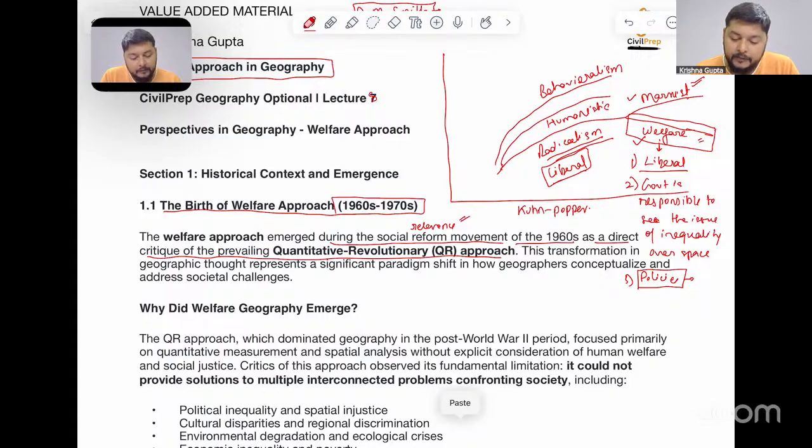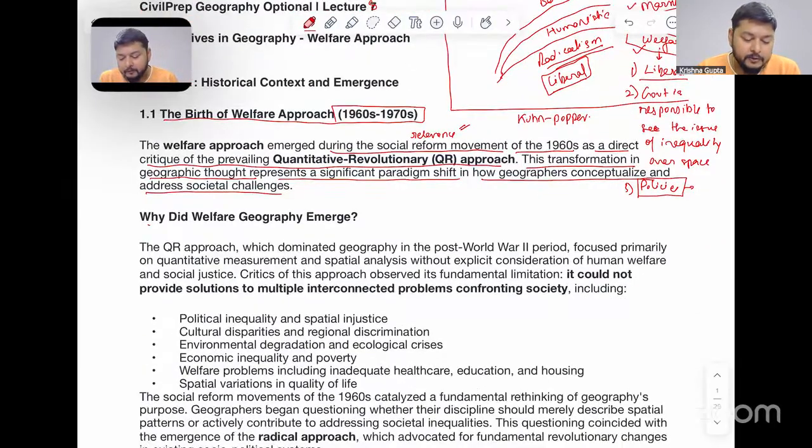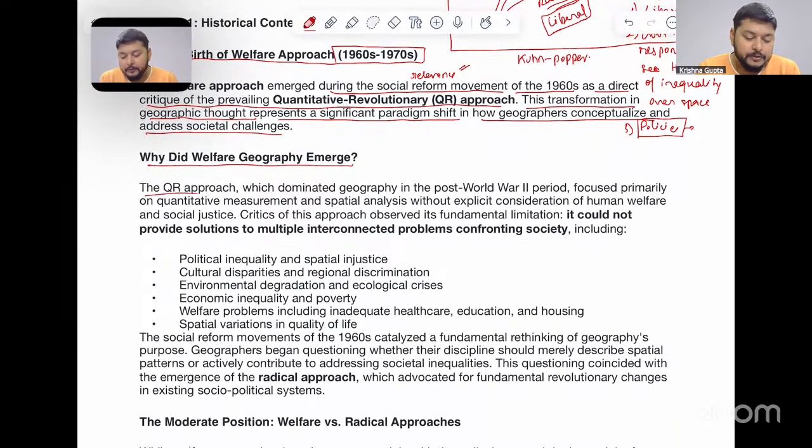Now, moving forward, this transformation in geographic thought represents a significant paradigm shift in how geographers conceptualize and address societal challenges. Why did welfare geography emerge here? The quantitative approach, which dominated geography in the post World War II period, focused primarily on quantitative measurement and spatial analysis without explicit consideration of human welfare and social justice. You might have gone through the quantitative revolution notes.